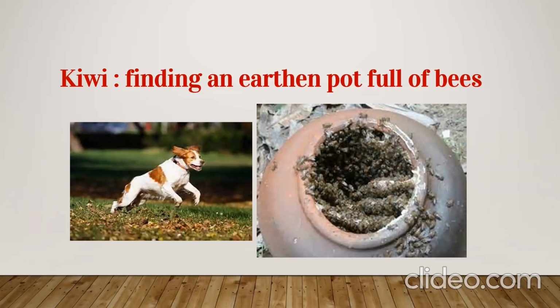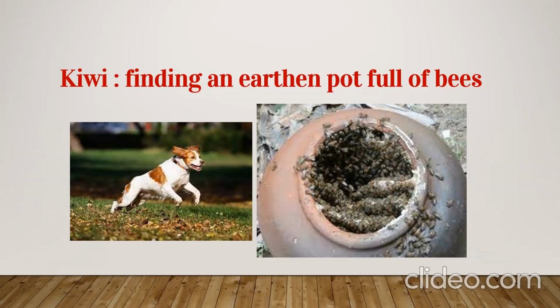Now we have one more character here, Kiwi. So in this novella, the non-human beings also play a very important role. That is the narrator's dog, Kiwi, and Kiwi is an extraordinary dog here. When the narrator was discussing the possible sale of his land with the buyer, Pyara came. Who is Pyara here? Pyara is a Muslim boy who is working as a kitchen assistant in the narrator's house.